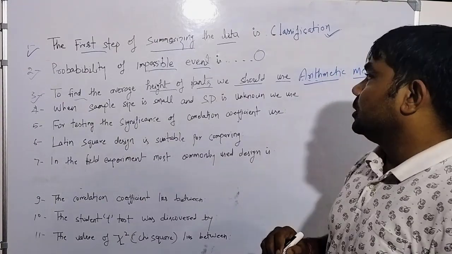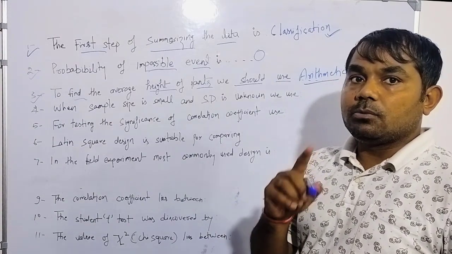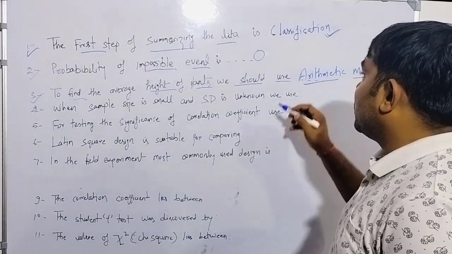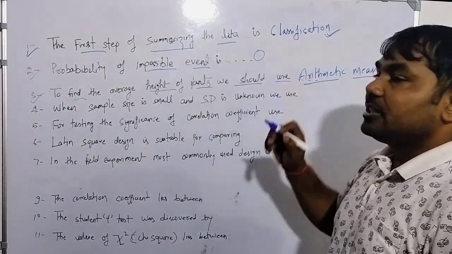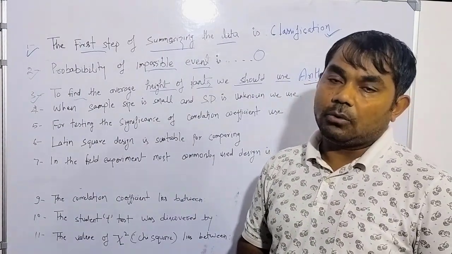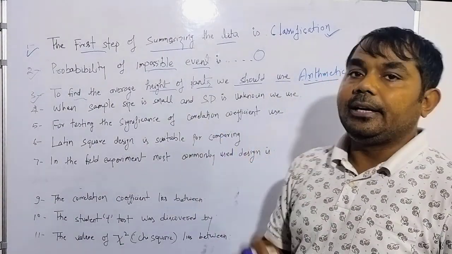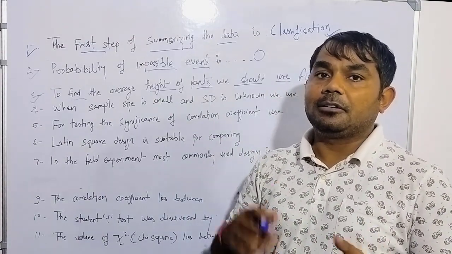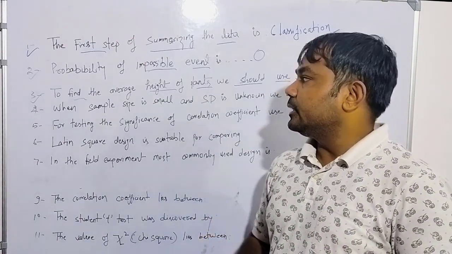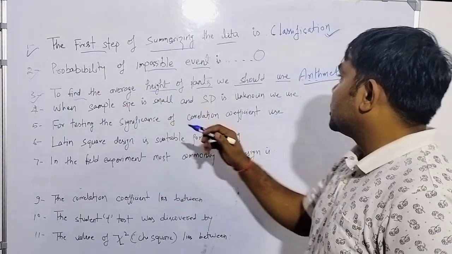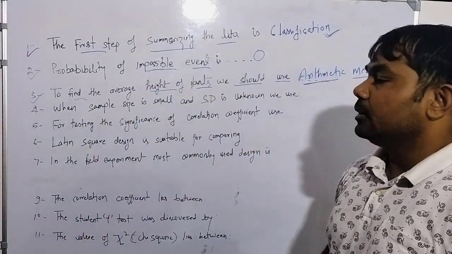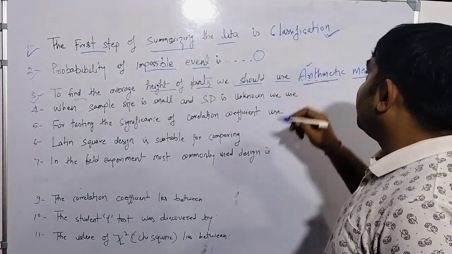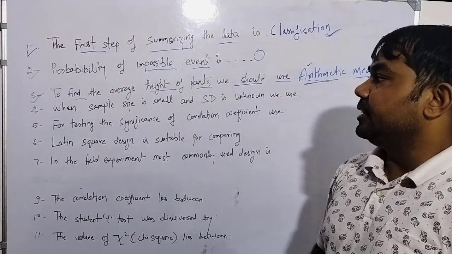This is one of the ways through which you can calculate a measure of central tendency. So if anywhere it asks about the average height of a tree, plant, human or anything, you need to use the arithmetic mean. This is also one of the measures of central tendency.